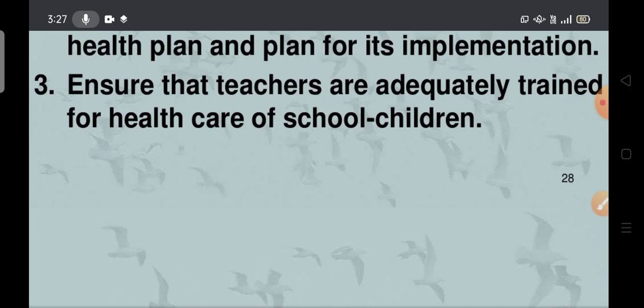Here we have to ensure that every teacher is adequately trained: how we can identify the problem, how we can give the treatment, how we can follow up the children, for the future generations. Every teacher has to get particular training when identifying the problems of the children. If they inquire, they will identify easily. After that, they have to escort the child to the hospital, so the child may not be afraid and may get correct and prompt treatment.